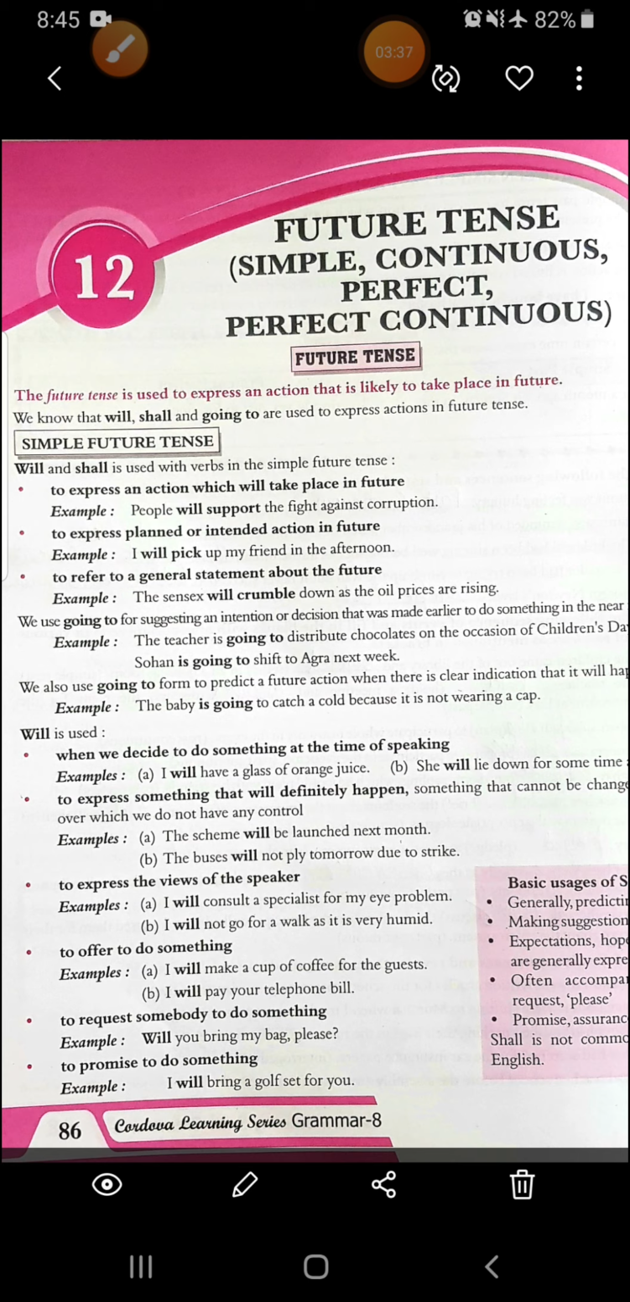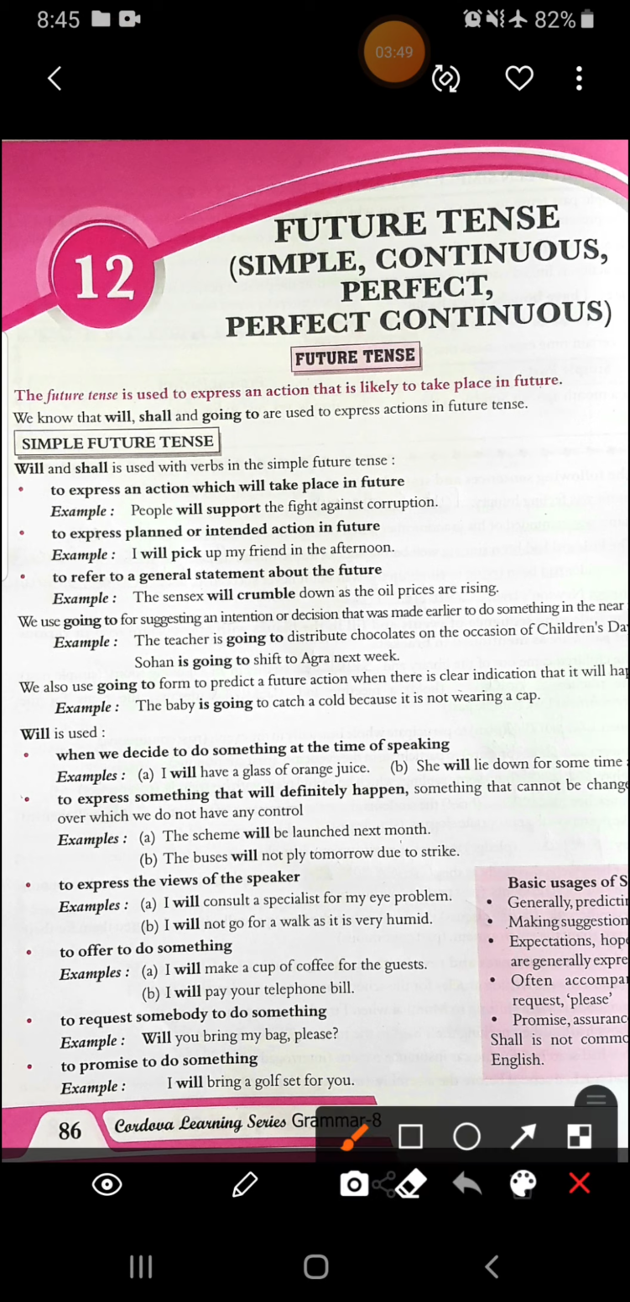Like the baby is going to catch a cold because he is not wearing a cap. So the current situation, the current action is that he is not wearing a cap. So because of this, he is going to catch a cold. Alright, so this is the prediction that is being made about future. Then see here, will is used when we decide to do something at the time of speaking. Like I will have a glass of orange juice. Now someone asked me and I said I will have a glass of orange juice. So I decided something when I was speaking.